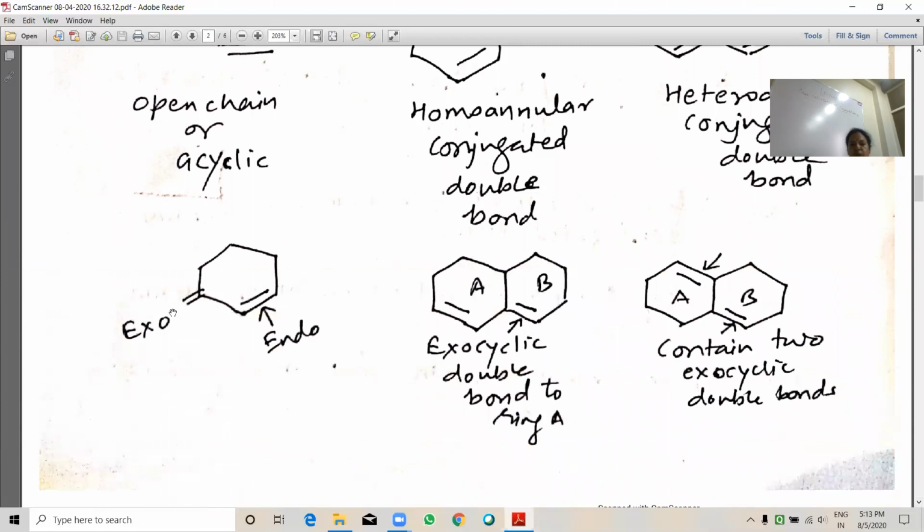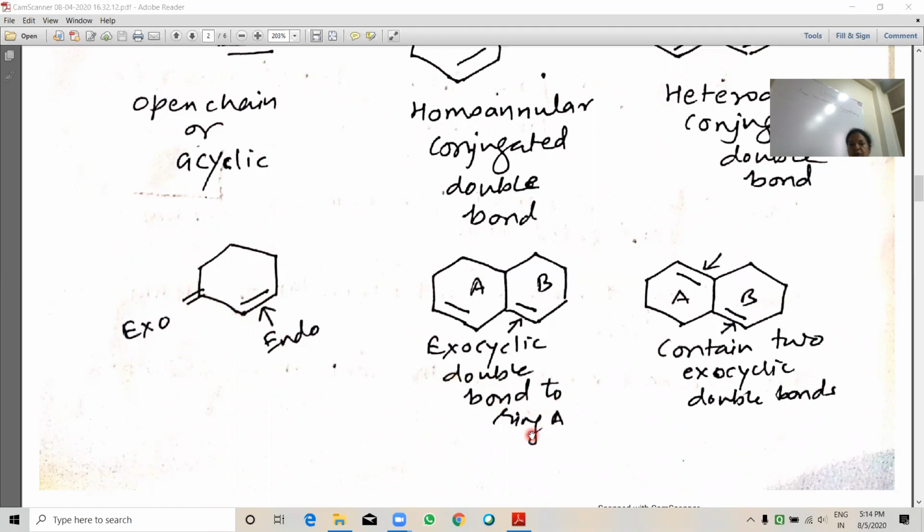Exo and endo double bond. Exo: when it is attached to the ring like that, it is called exo. See here, this is exo, and when it is in this way, then it is called endo.